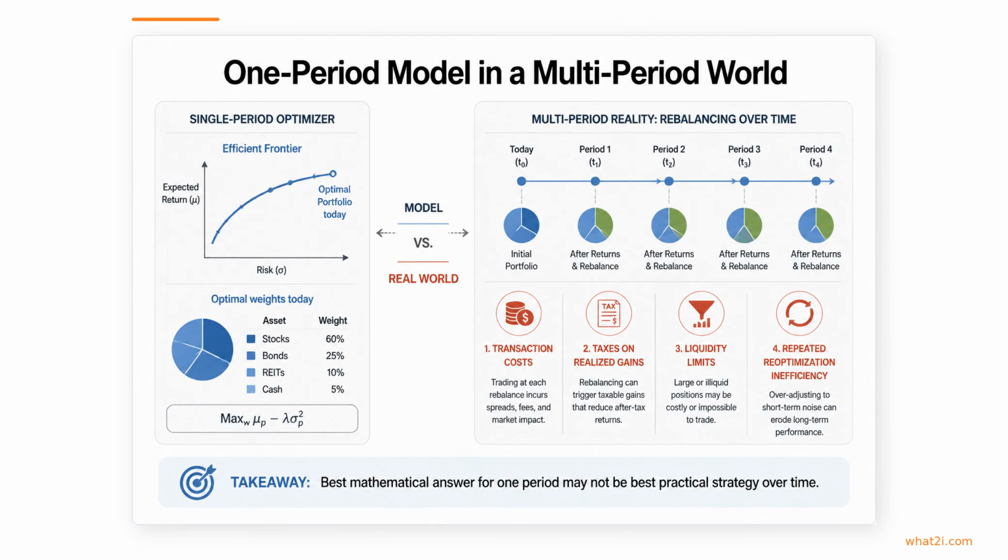There is also a practical mismatch between the model and real investing. Standard optimization usually gives a clean answer for one point in time, but investors live through many periods with rebalancing, taxes, trading costs, and liquidity limits. Reoptimizing again and again may look disciplined, yet it can quietly reduce the real-world benefit.